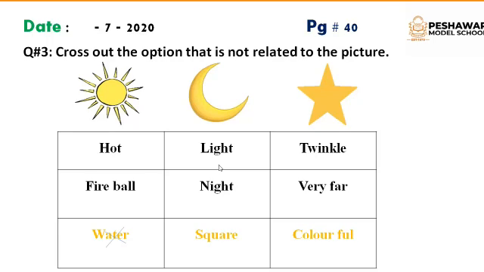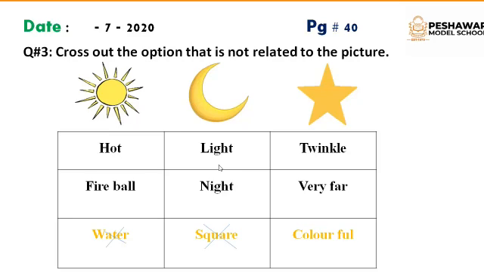Next is a picture of the moon. Light, night, square. The moon has light, but it has no light of its own, and the moon is present in the sky at night, and the shape of the moon is not square, so it is not related to the picture, so we will cross it.